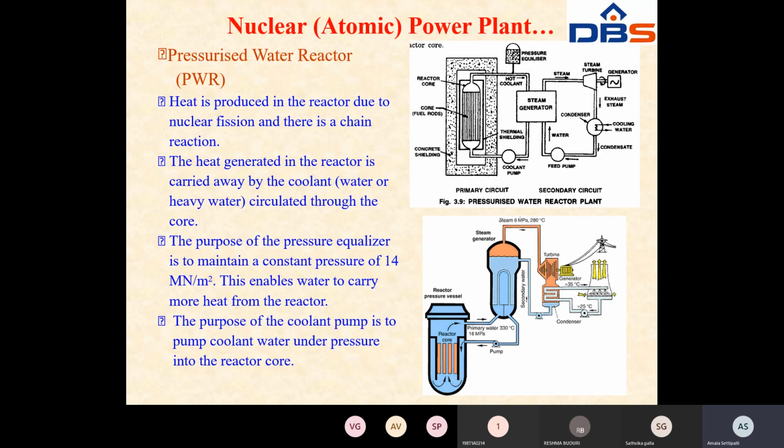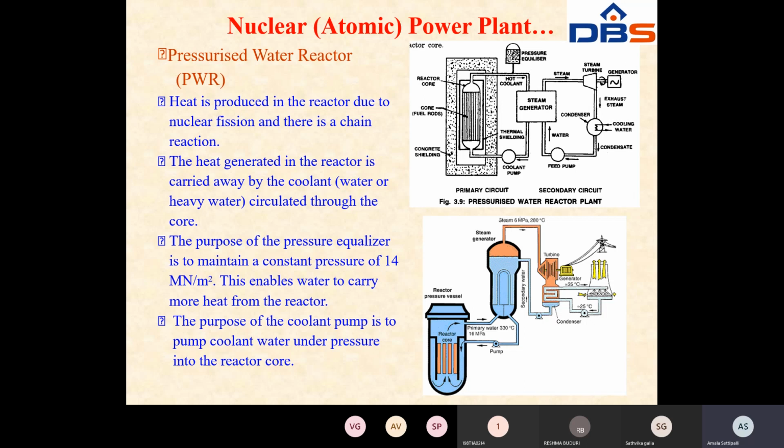The purpose of the coolant pump is to pump the coolant water under pressure into the core. Here, this is the coolant pump. By using this coolant pump you can pass the heat to the steam generator or heat exchanger. After the heat exchanger heats the steam, the coolant is fed back to the reactor. The coolant you are using is nothing but water. By using the water you can supply the heat to the heat exchanger, and again the water is fed back to the reactor. That is nothing but a cyclic process.